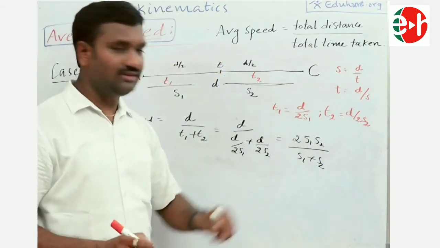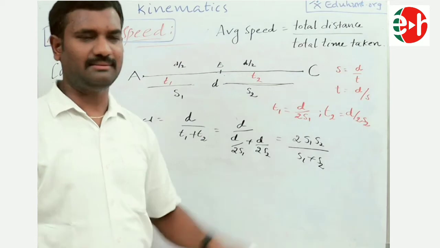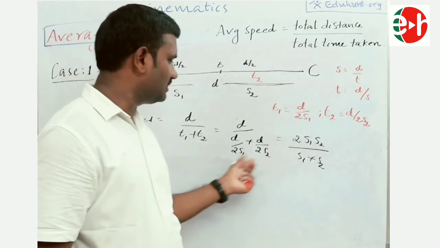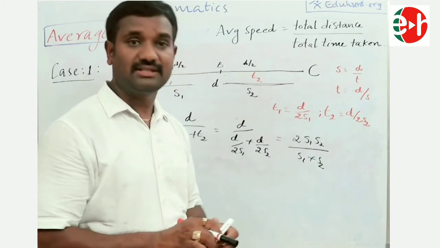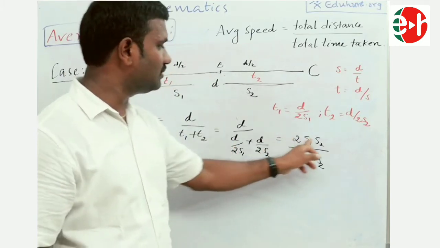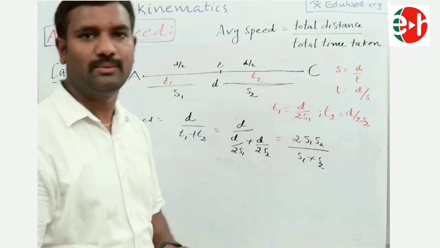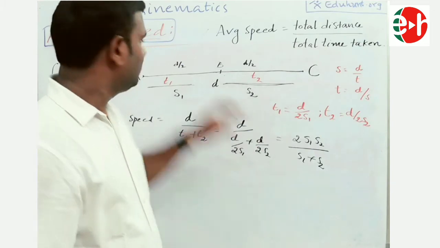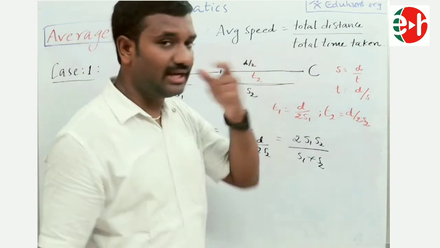Have you got it? This is a simple mathematical calculation. You can do it. I am not interested in solving such calculations; being a mathematics student, you can solve this. So it is 2S1S2 by S1 plus S2. This is the average speed of the boy when he is traveling from A to C.